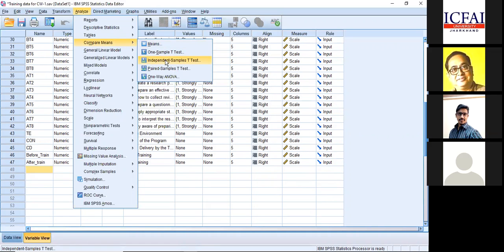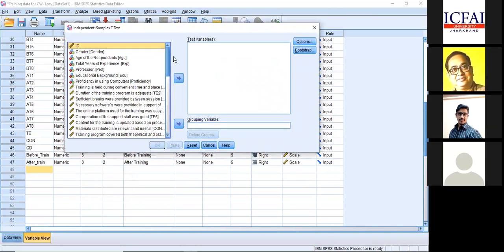Analyze, compare means, independent sample t-test. Can I proceed further? Yes, sir. Independent sample t-test. Okay, now please pay your attention.